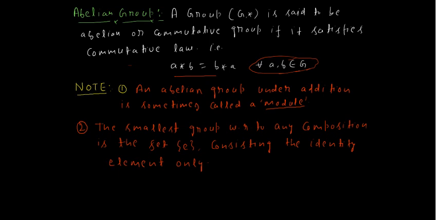Now there are some notes. An abelian group under addition is sometimes called a module. The second note is that the smallest group with respect to any composition is the set E consisting of the identity element. This is a very important question and it is asked in various interviews and competitive examinations. Which is the smallest group? The group consisting of the identity element only is called the smallest group and is denoted by E. It contains only a single element. This is a very important point to remember.